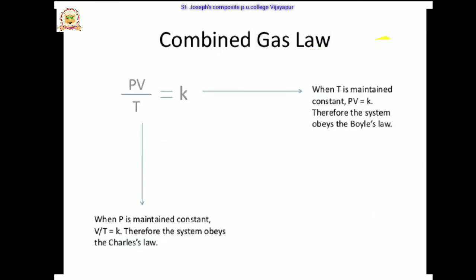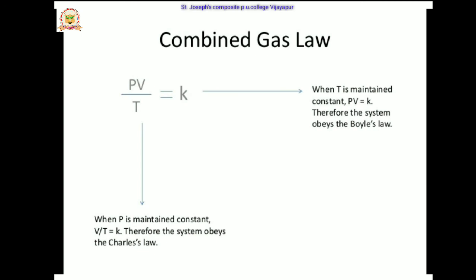Then the combined gas equation. From the combined gas equation, which we call the ideal gas equation, PV equals nRT. For 1 mole of gas, PV by T is equal to K. Here, when the temperature is maintained constant, the PV value becomes K. PV equals K, therefore the system obeys Boyle's law. If P is maintained constant, V by T is equal to K. Therefore, the system obeys Charles law.